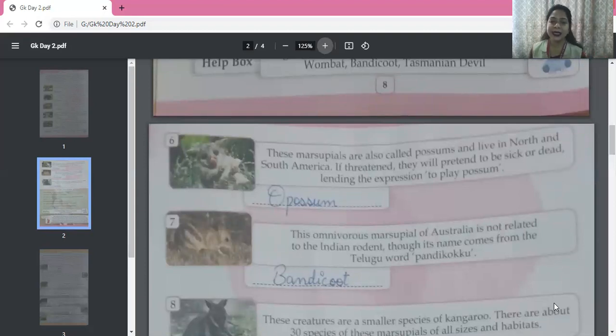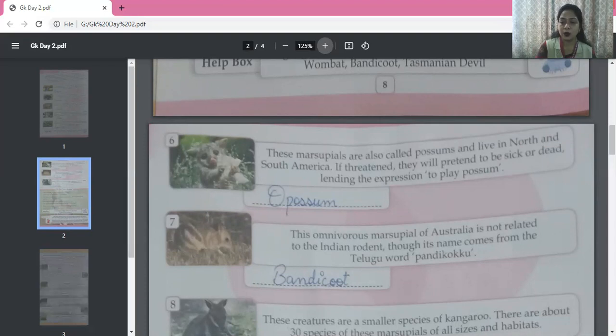So the name is bandicoot. Bandicoot is the name of this marsupial, which looks like an Indian rat, but it is not related to it.